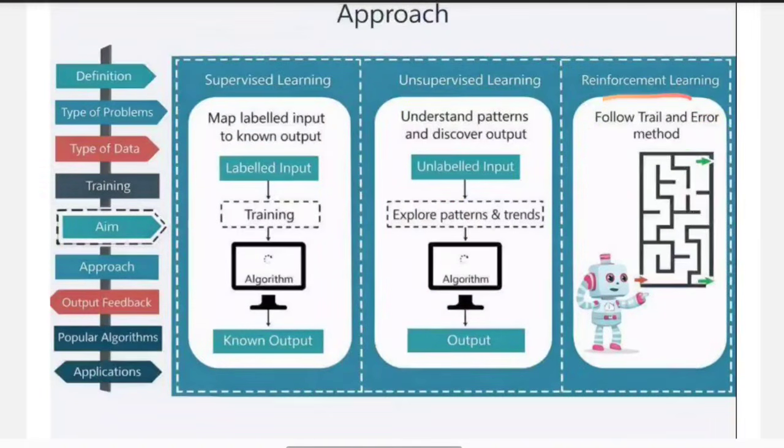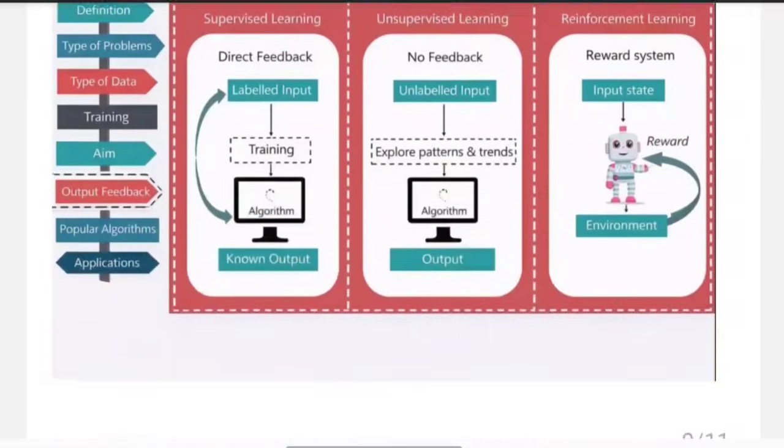But whereas here we'll be following trial and error. If it is success, then we'll follow the same path. If it is not, we'll be having the penalty and then we'll not go in such direction.